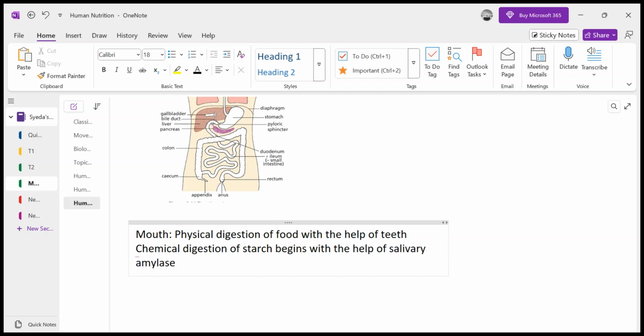Now salivary amylase is an enzyme which is present in saliva. Saliva is basically a secretion of our salivary glands. These salivary glands are present in 2 to 3 locations in our mouth. They secrete saliva. Saliva consists of enzymes and water as well. Now what is the function of saliva? Basically it moistens your food, right?